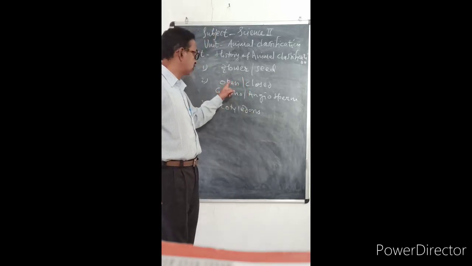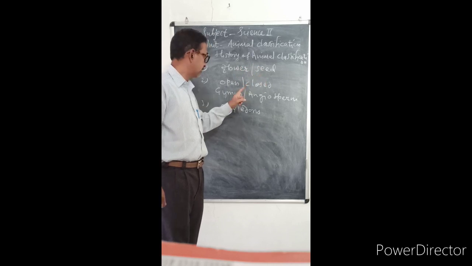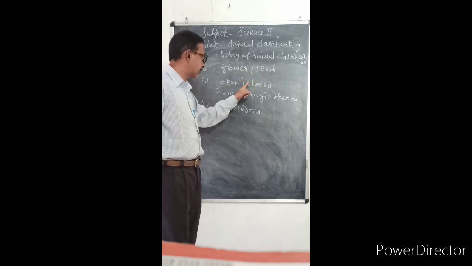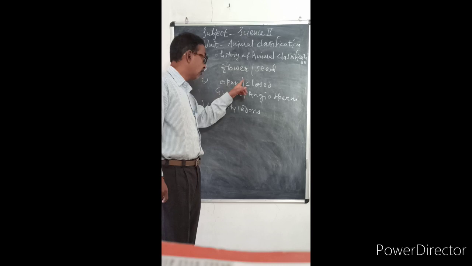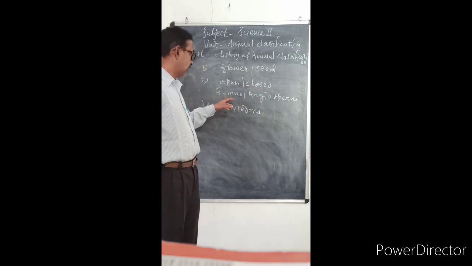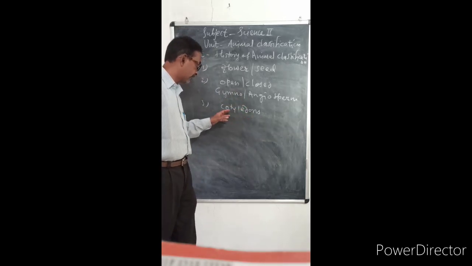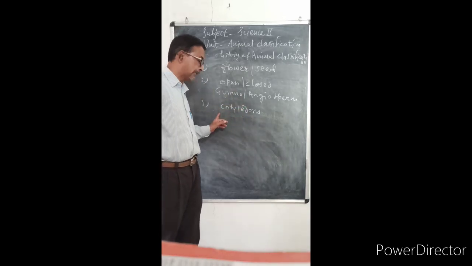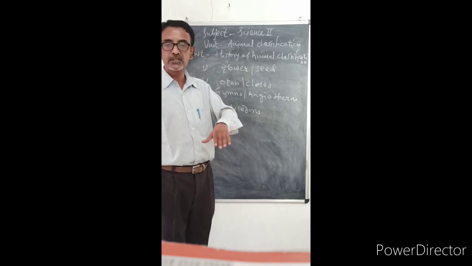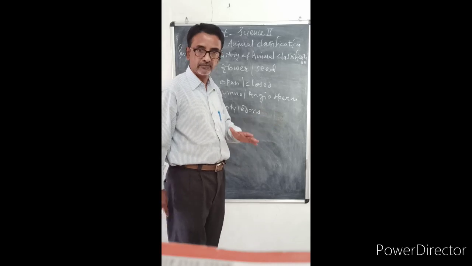So, first, presence or absence of flower and seed. Then, if seeds are present, open or closed. Then, how many cotyledons does the seed contain? If one, it is monocotyledons. If two, it is called dicotyledons. In this way, plants are classified.